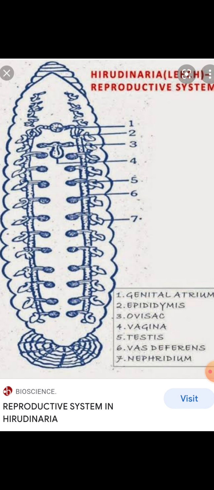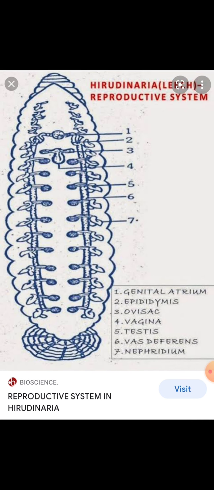The walls of the sacs bear buds and spermatogonia. Spermatogonia are sperm mother cells, which further give rise to spermatozoa. Each sperm has a head and a tail.